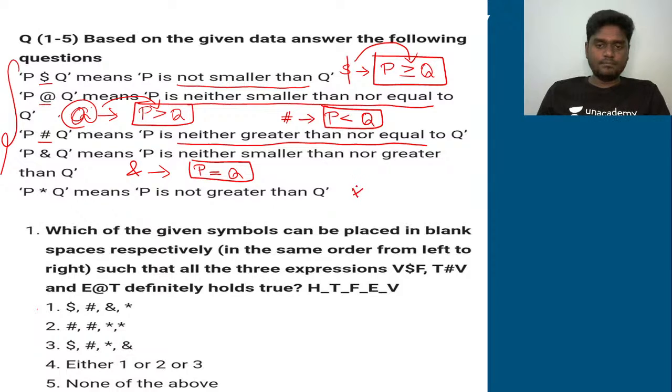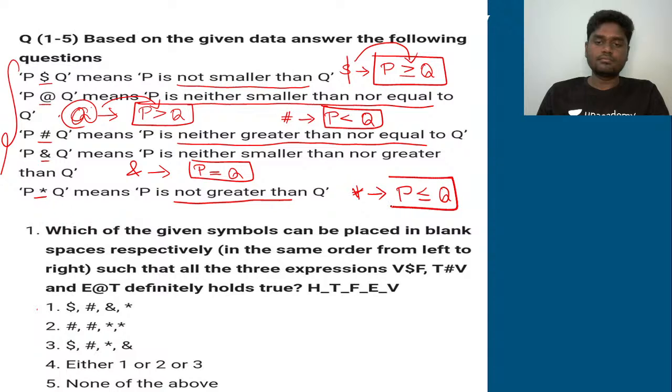The next is asterisk, if you see, that exactly corresponds to P is not greater than Q. So asterisk corresponds to not greater than. If it is not greater than, then definitely it's going to be P lesser than or equal to Q.